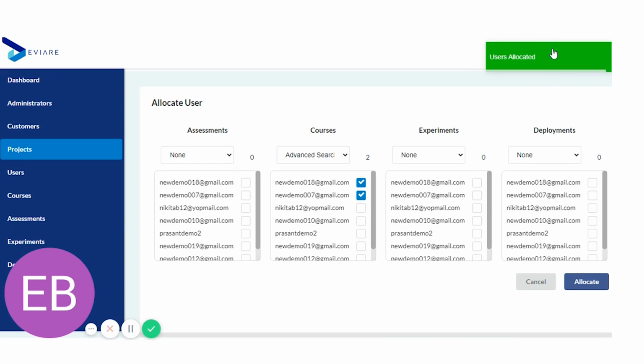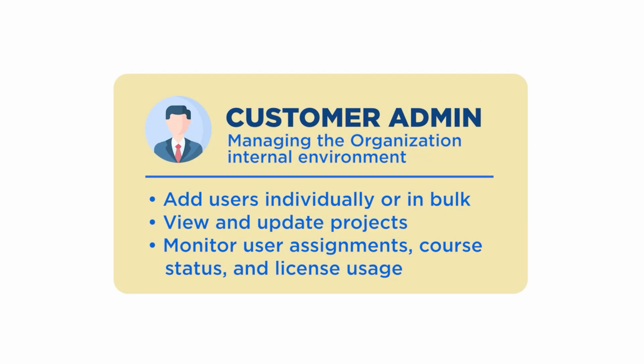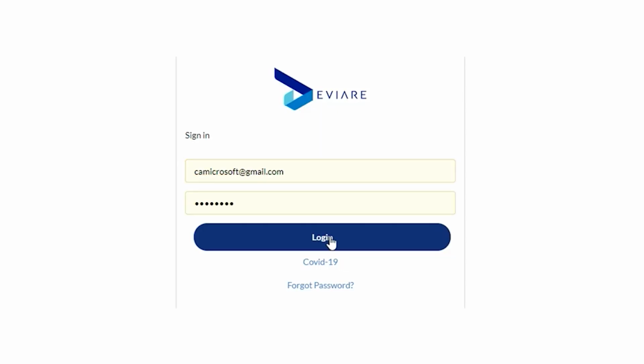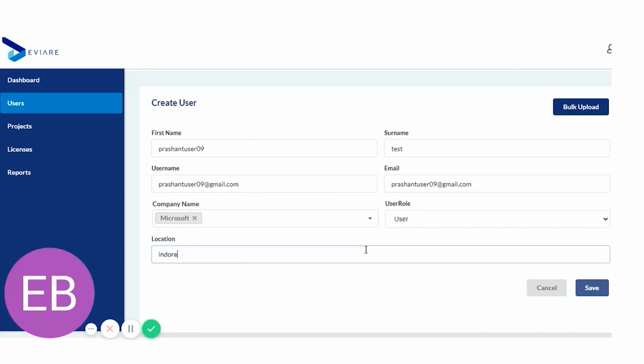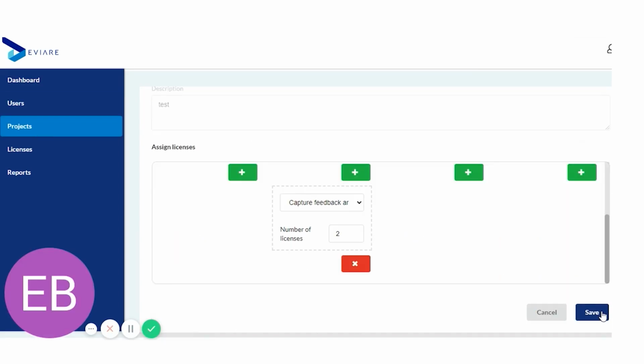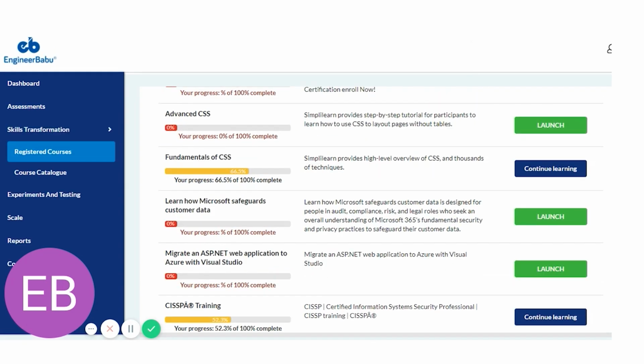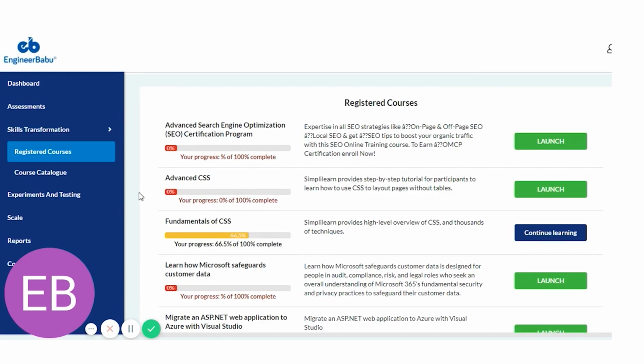Once setup is complete, the customer admin takes charge. This person is responsible for managing the organization's internal environment on Deviare. After logging in, the customer admin can 1. Add users individually or in bulk. 2. View and update projects. 3. Monitor user assignments, course status, and license usage.